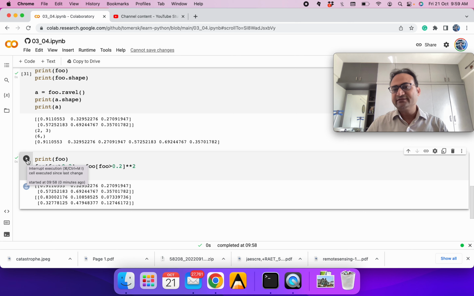So in this session we revisited how we can work on multi-dimensional arrays, how we can manipulate the dimensions, and how we can use some conditions to access the element or modify the element.